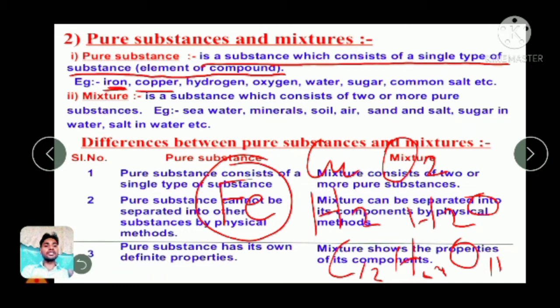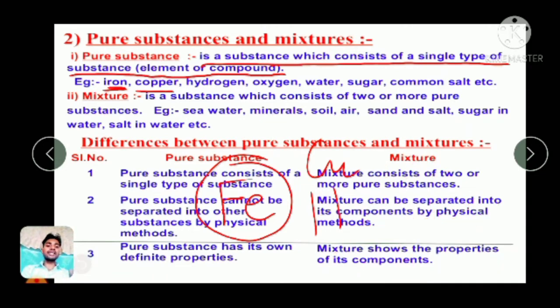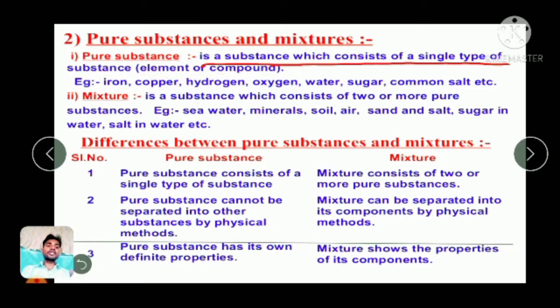Now the second thing that we really need to discuss here is a mixture. So what is a mixture? As we know, mixtures are formed when you mix two or more things together, or two or more substances together. That is called a mixture. So for example, seawater. We know there are a lot of salts mixed in the seawater.